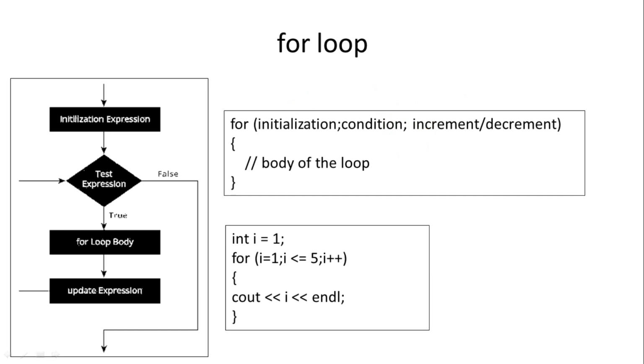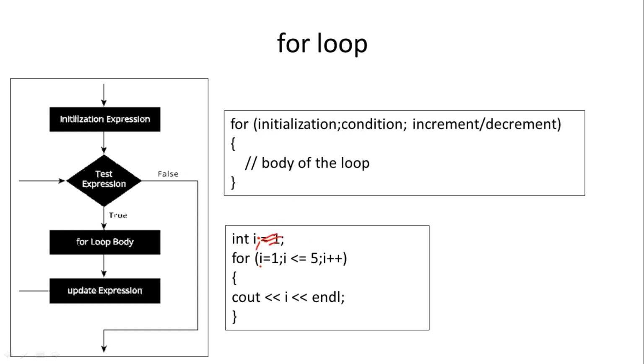So here int I equal to 1 semicolon is written. But if you see the syntax of this for loop, initialization is done in the loop itself, in the same statement after the for keyword. So this statement is not mandatory. The only mandatory thing will be declaration of that variable, int I semicolon. So working will be like this. Assume that here only I is declared, and the value is initialized in the for loop itself.